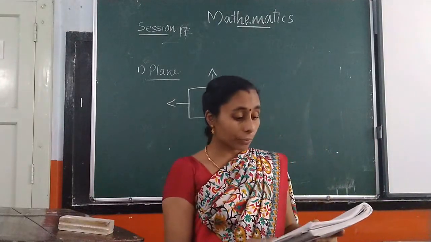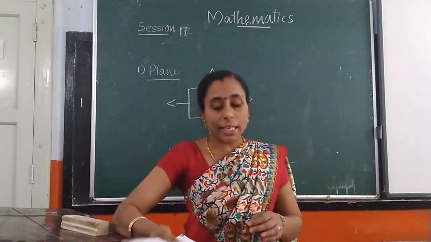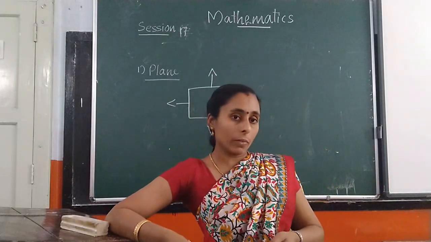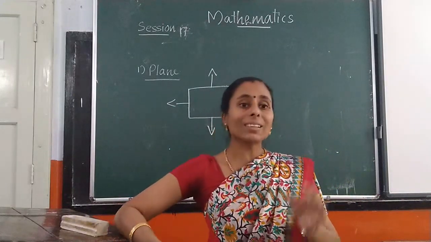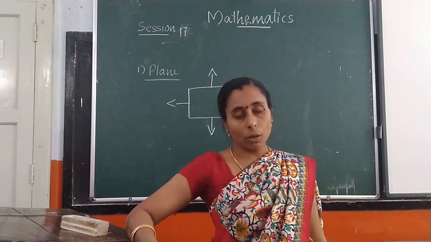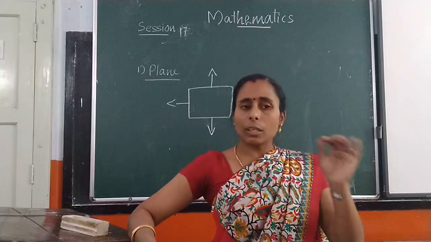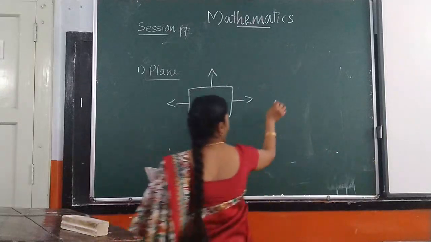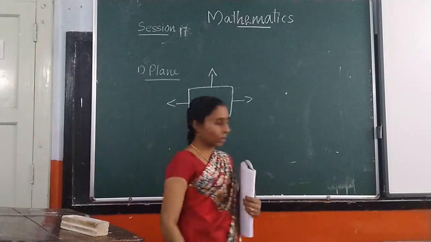Next one, point. Point is a position in a given space, or a dot represented on a plane surface. Point has two definitions: a position in a given space, or only a dot.